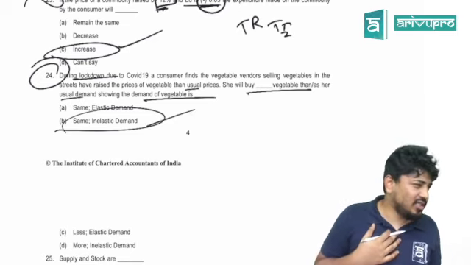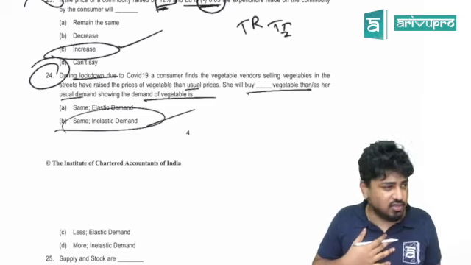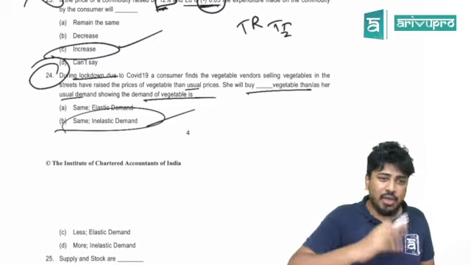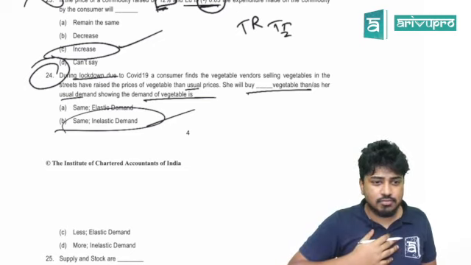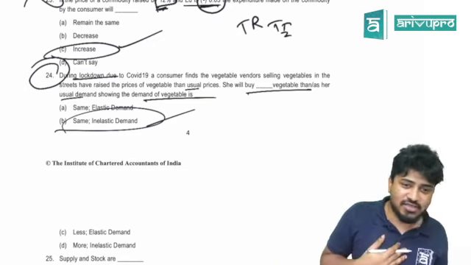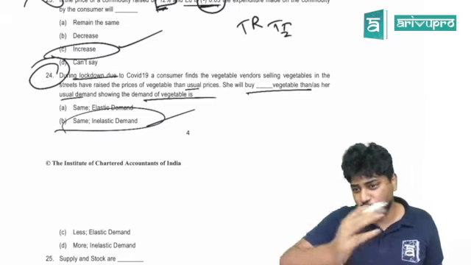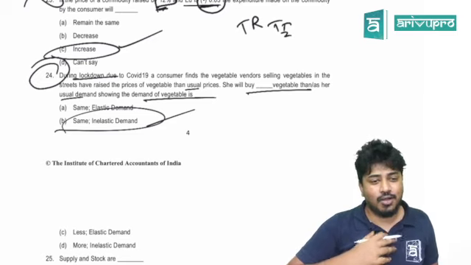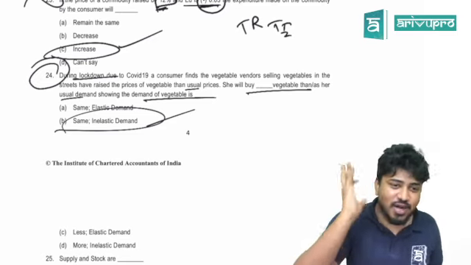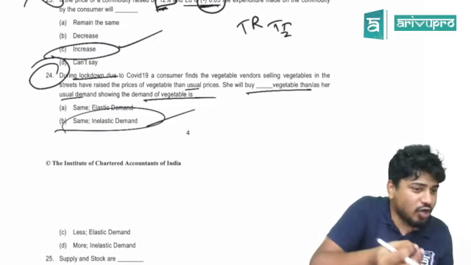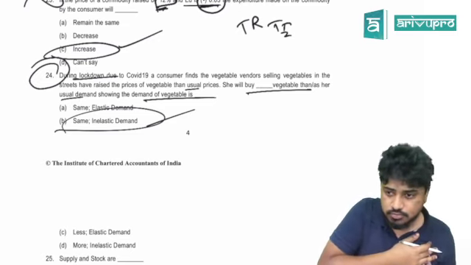Sir, how to answer these kind of questions? You need some common sense here. There's no defined rule. Some people will say, sir, I ate more, sir. Yes or no? You should use your common sense here. As a student, I understand you will get confused here, right? But you need to be a little bit smart here. Use whatever it is as a common parameter and take a call.